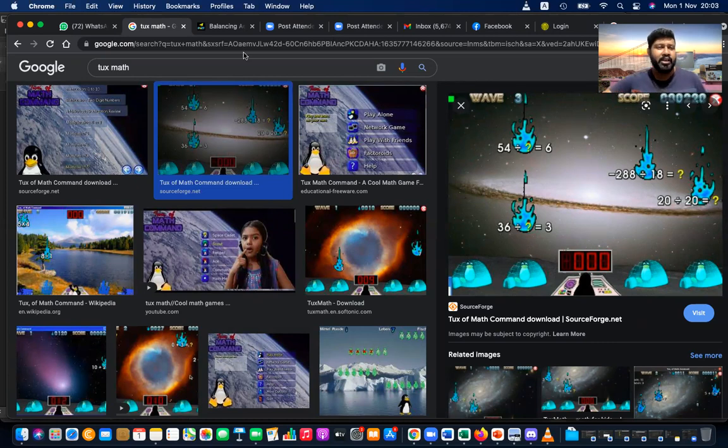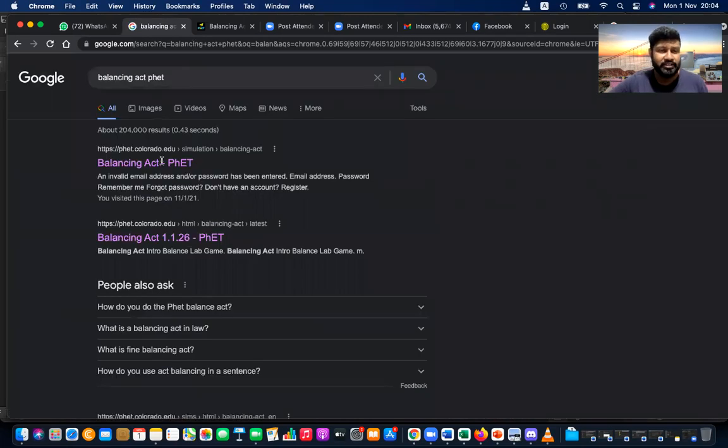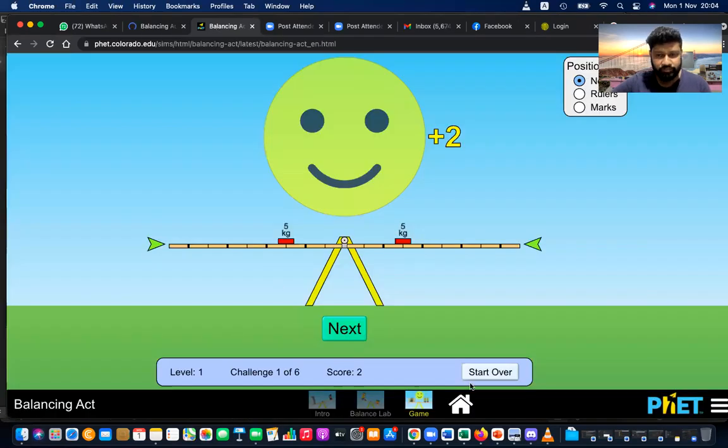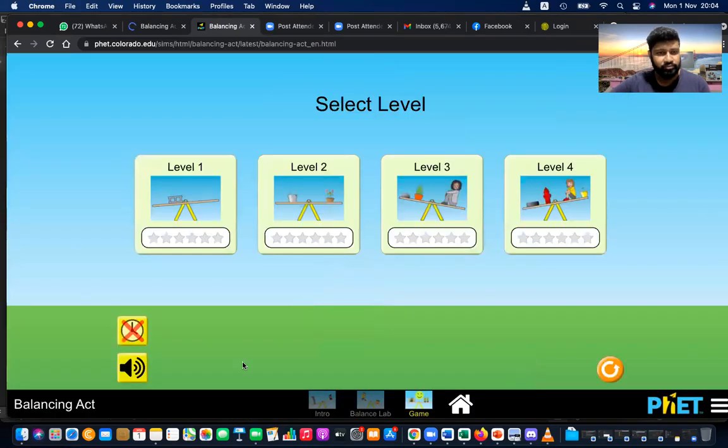This is one thing. And another thing, this is for balancing act. So this is related to science. Not just that, there are a lot of other things. Let me show, not just the balancing, I can show you some other things. Okay, so let's think about this. Okay, I'm going to start over.